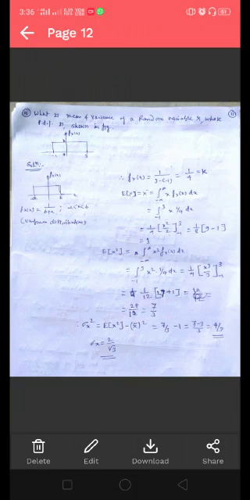Let us take another example. What is the mean and variance of a random variable x whose PDF is shown in figure?